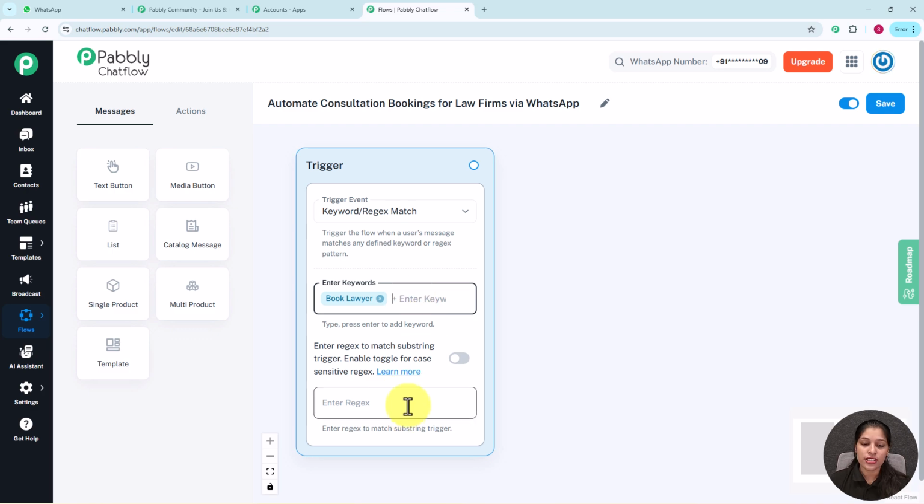So you can add many more keywords like this, such as hi, hello and many more. Now moving on further, we are getting the option for entering the regex. So regex is basically the short form for the regular expressions. These are used for the specific user input. And if you wish to trigger any message, you can enter regex like this.